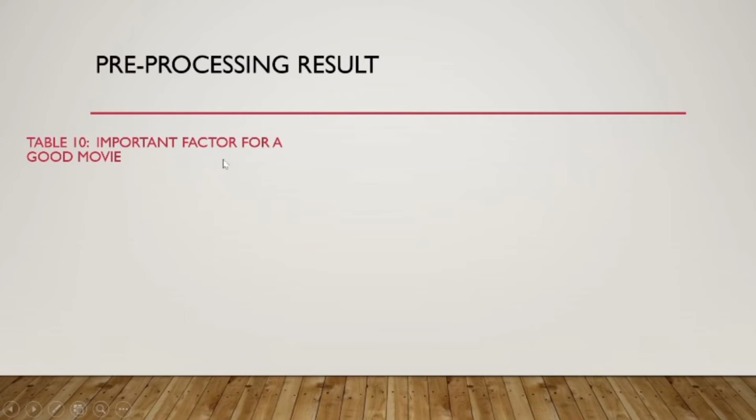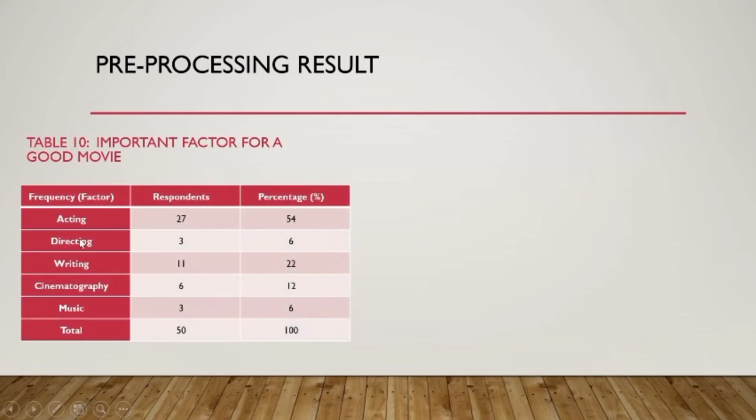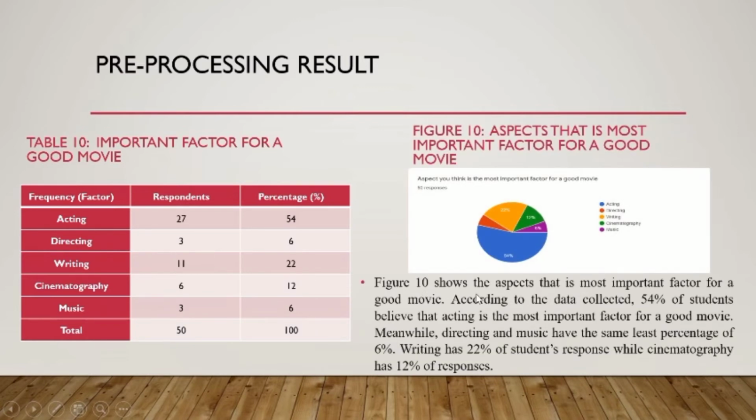Table 10. Important factors for a good movie: acting, directing, writing, cinematography, and music. Figure 10 shows the aspects that are the most important factor.